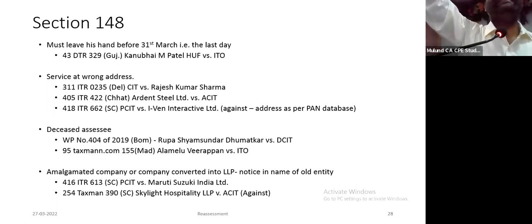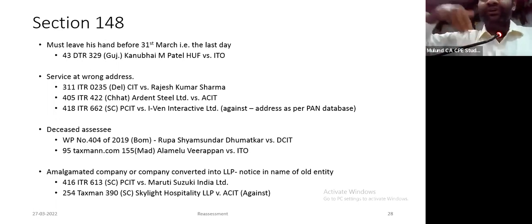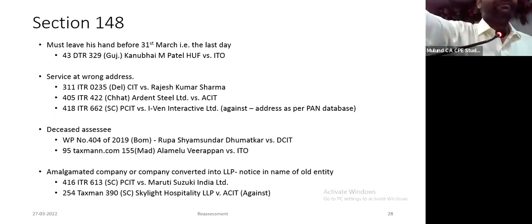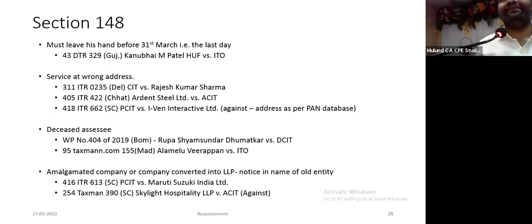The whole concept is incorrect for two reasons. Firstly, you are asking me to give an address, so I am giving it, so serve it there. My email address is with you; you're not serving, you're putting it on the portal. Most importantly, why this service is not correct: because one of the keys is with them. They can amend the notice, they can change the notice, they can remove the notice. Till the time it goes beyond their control, there is no valid issuance of notice.